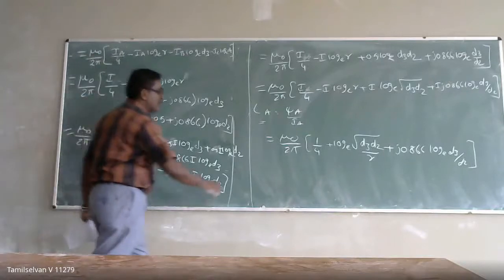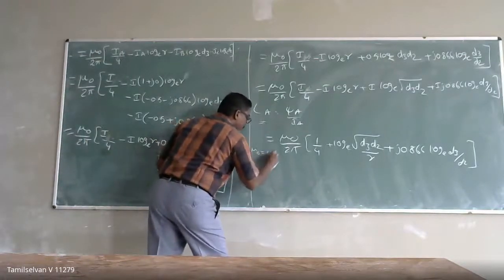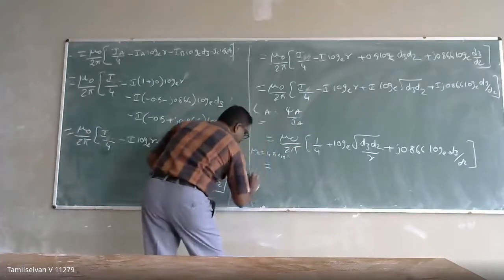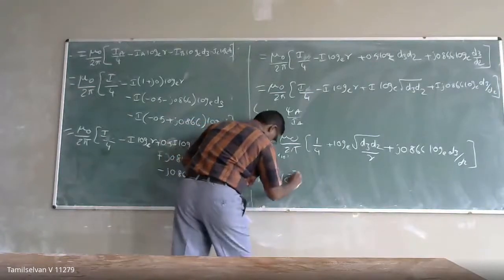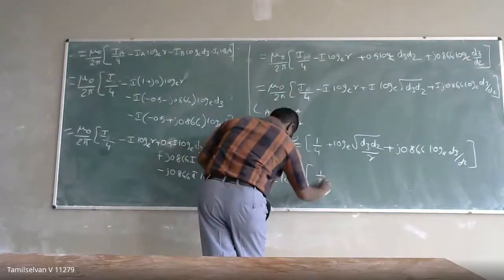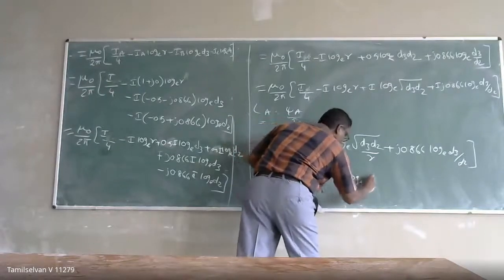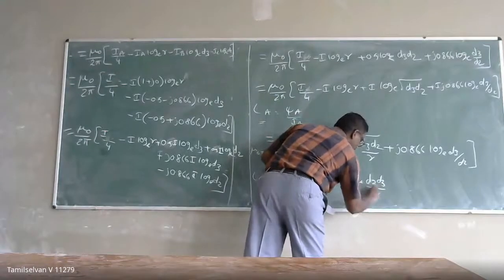If I substitute for mu naught, I can write mu naught will be equal to often 4 pi into 10 power minus 7. If I substitute, I can get LA will be equal to 10 power minus 7 into 1 by 2 plus 2 into log base e of square root of d2 d3 by r. This is the cubic root.